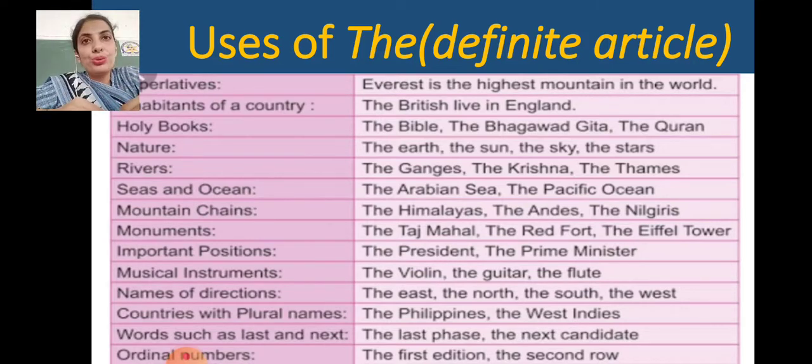So you will have to make a note of it. Words such as last and next: the last phase, the next candidate, or the first, the second, these are ordinal numbers. The first edition, the second row. So with ordinal numbers as well as with last and next, these words carry the before them. Okay children, I hope that you have understood the uses of the.